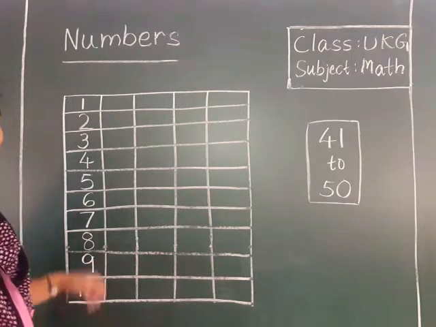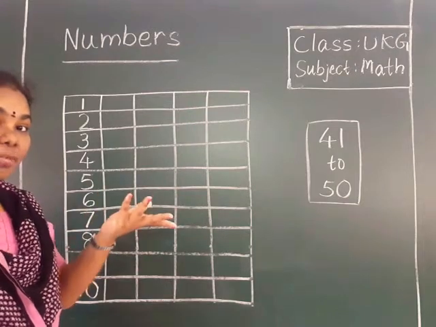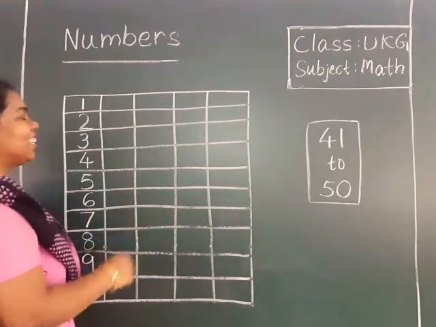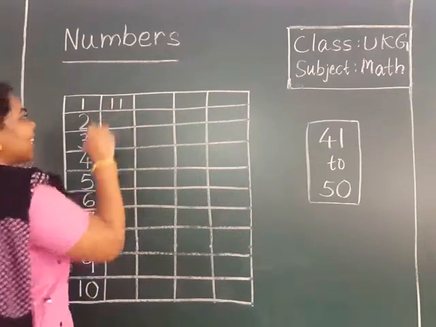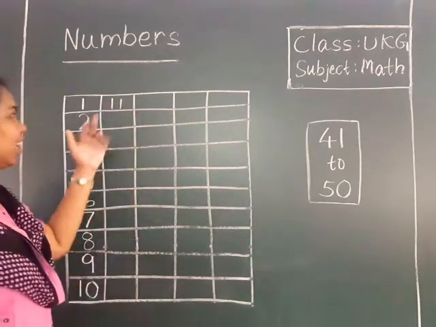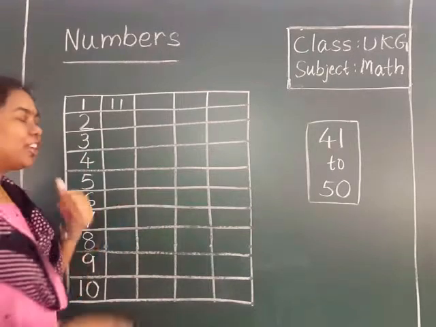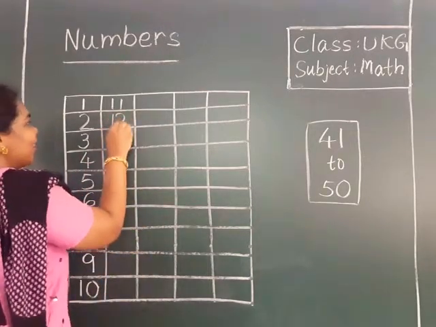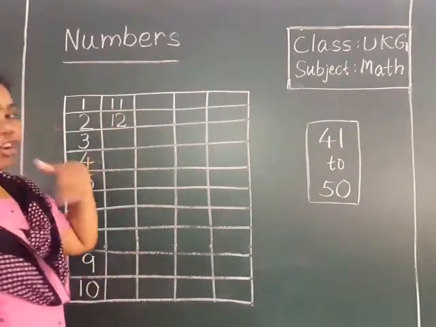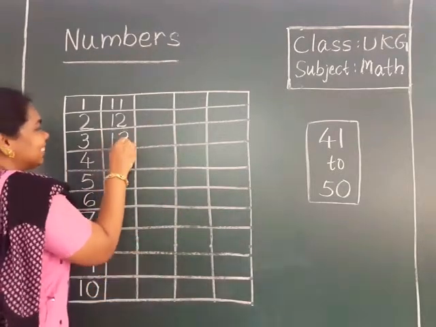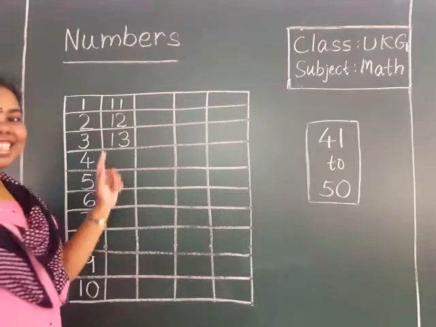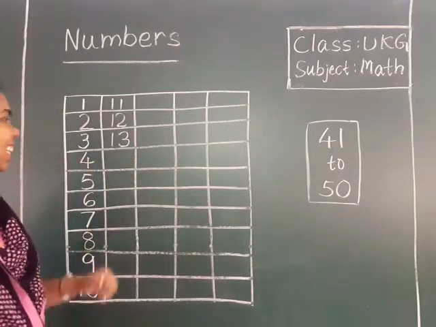After 10, which number? Very good. 11. How to write 11? 1, 1. 11. After 11, 12. Very good. After 12, 13. 1, 3. 13.